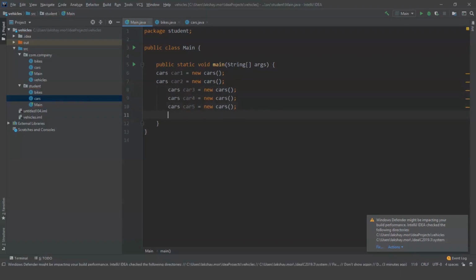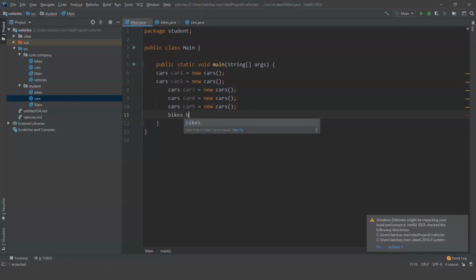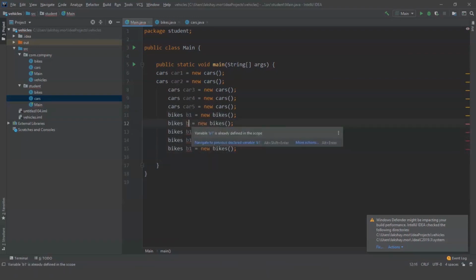So I'm going to create 5 objects of the bikes class as well. Bike1 will be a bit longer, so I'm going to use B1 till B5. And I'm going to name them from B1 to B5.